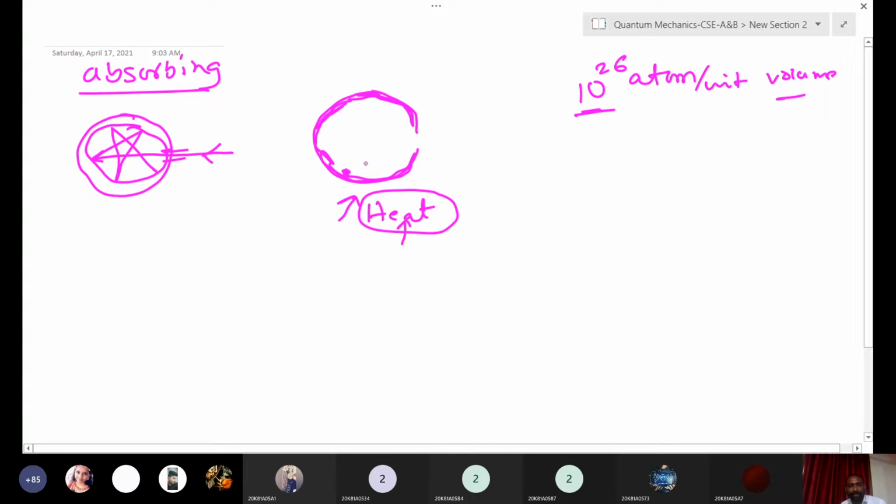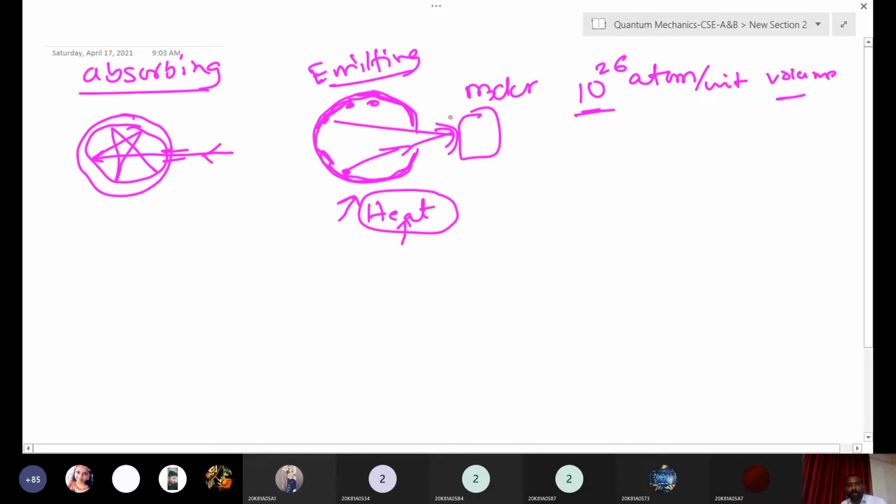They will emit throughout the spectrum. All atoms will emit energy. Once you heat the black body, radiation will be emitted. That is what we call black body radiation, the radiation emitted by the black body. You can keep a meter here and estimate how much radiation is coming from the black body when you heat it. That is the black body radiation being emitted.